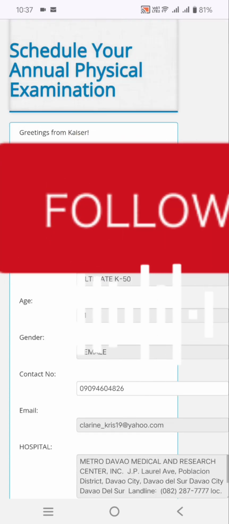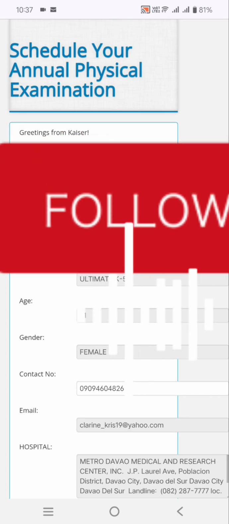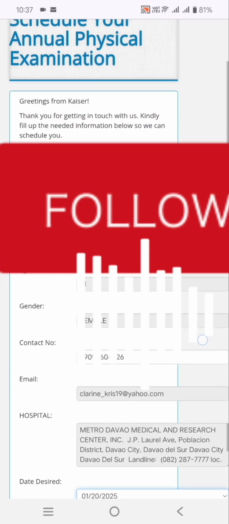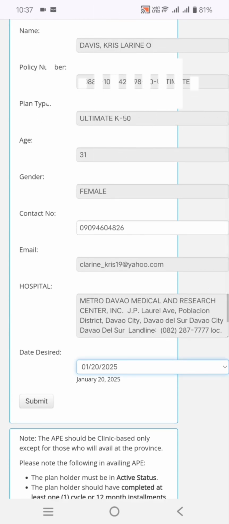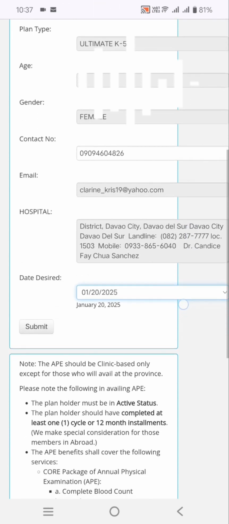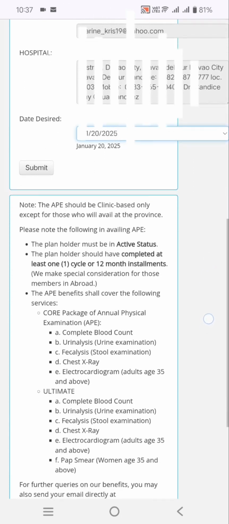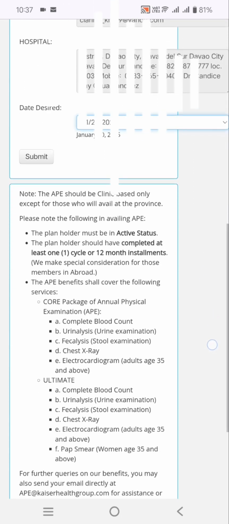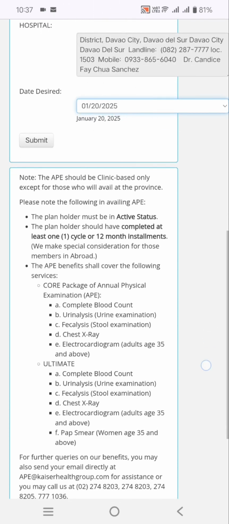So review, we will review our details here, like name, policy number, the plan type, our age, the gender or contact number, the hospital na desired natin to.